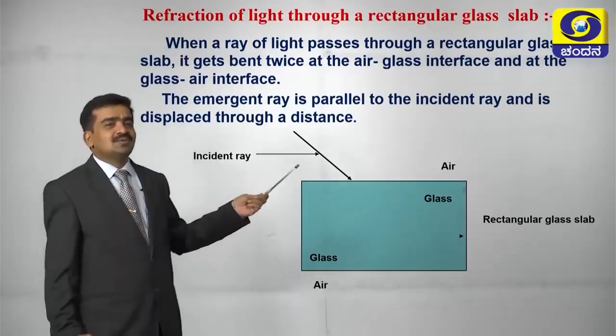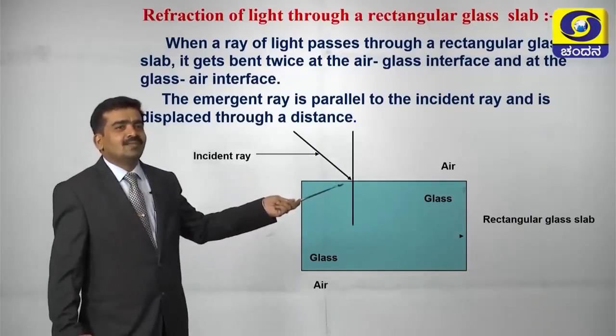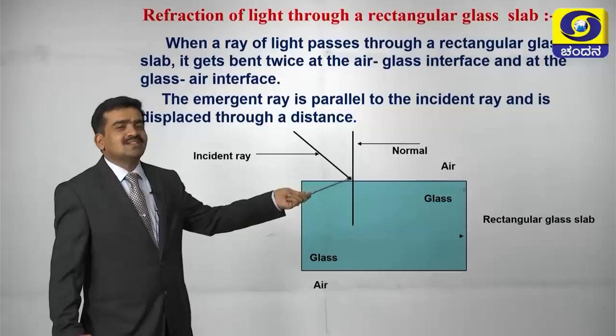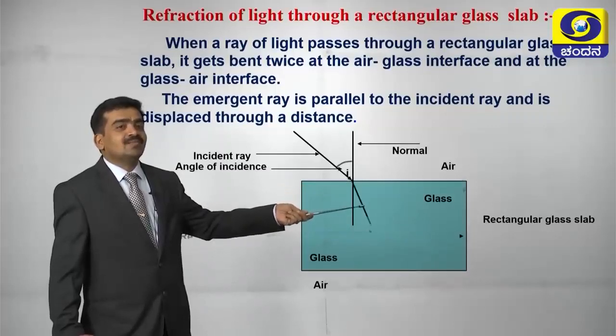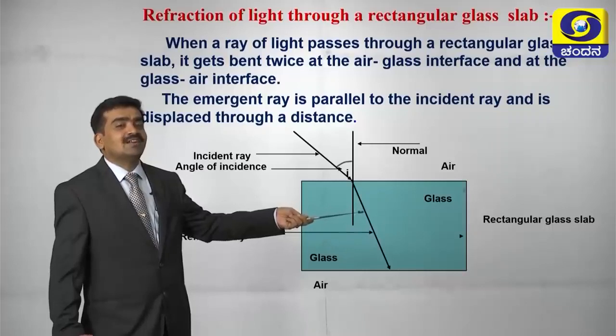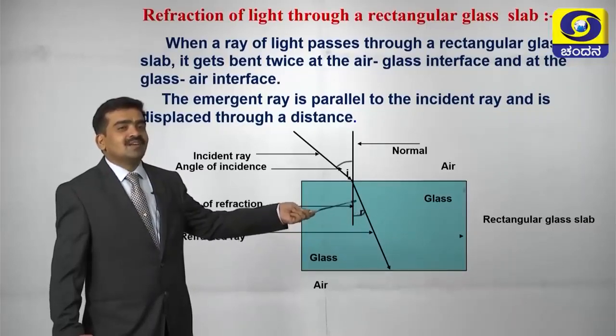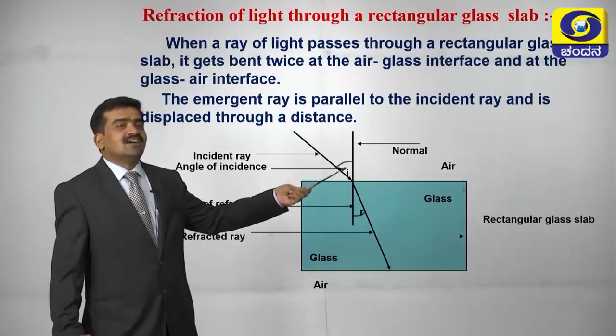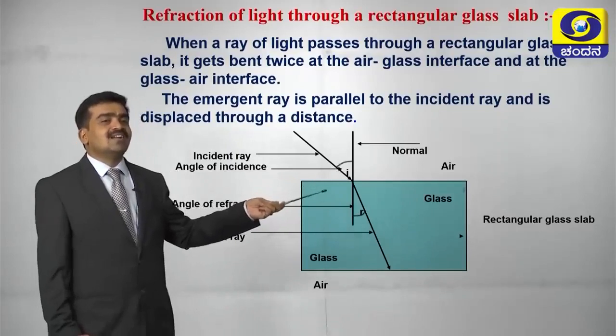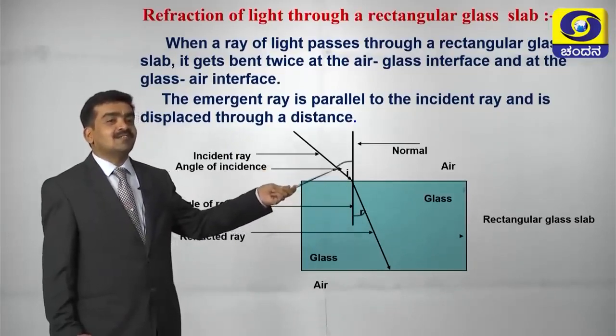Here I am showing you the incident ray. Here is the normal which is drawn at the point of incidence. Due to the difference in medium, the ray of light is going to be refracted. The angle between the normal and the refracted ray is the angle of refraction. The angle between the incident ray and the normal will be the angle of incidence.